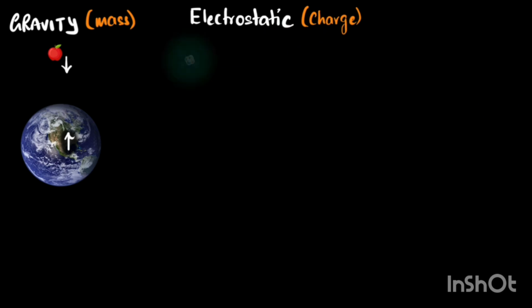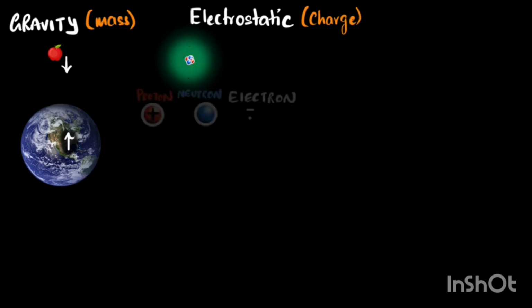We've probably seen the model of an atom. We have the nucleus at the center, which contains protons and neutrons. And we have kind of like an electron cloud that surrounds the nucleus, where you have electrons. Now, these particles will have charge. Protons have a positive charge. Neutrons are neutral, they have no charge, and electrons have a negative charge.